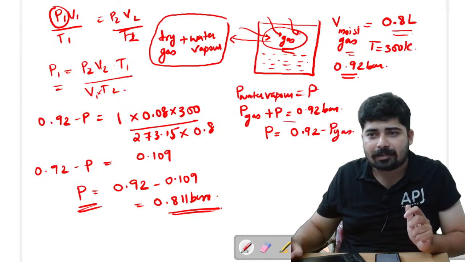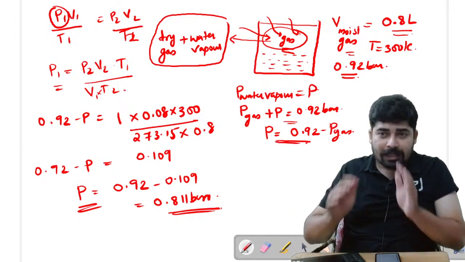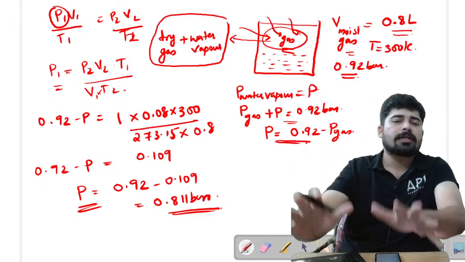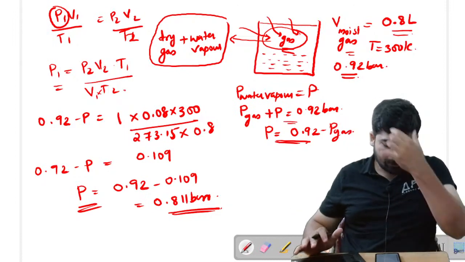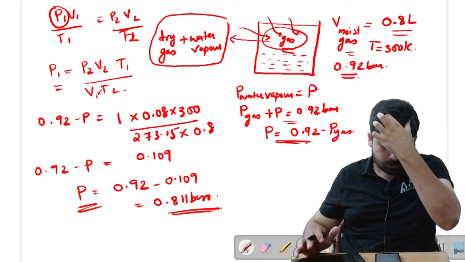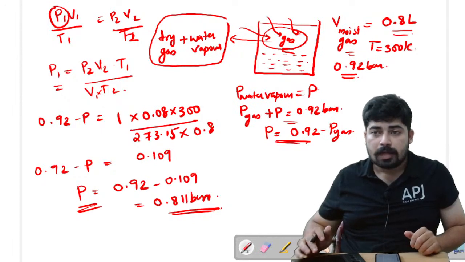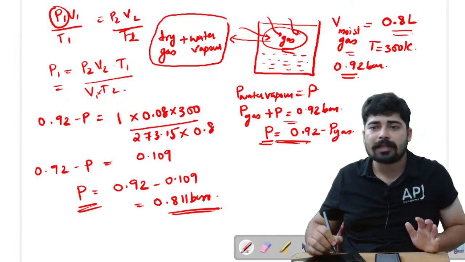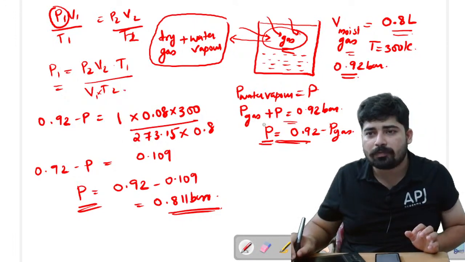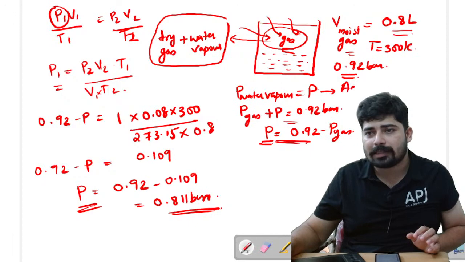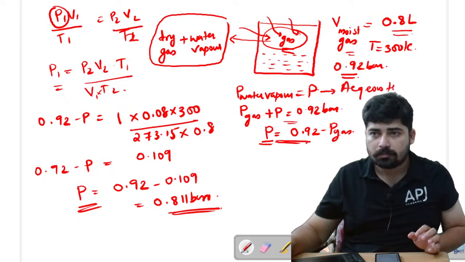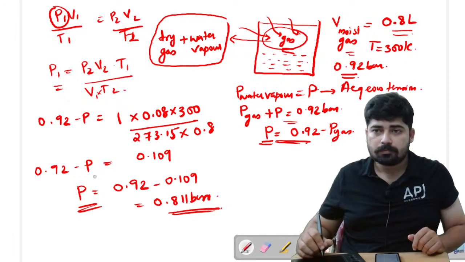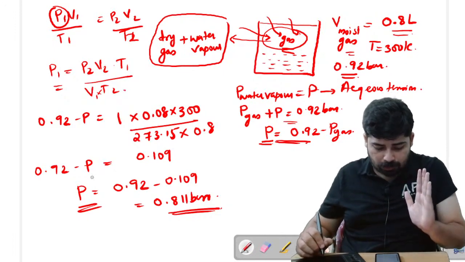Let it be there like this. Is the first part of the question clear for you? Actually, we have to find out the aqueous tension. That is P is what we have to find out. What is P? P is aqueous tension. So this is all about the first part.